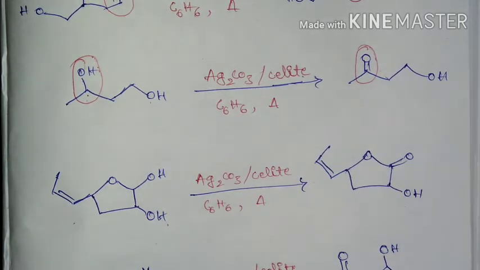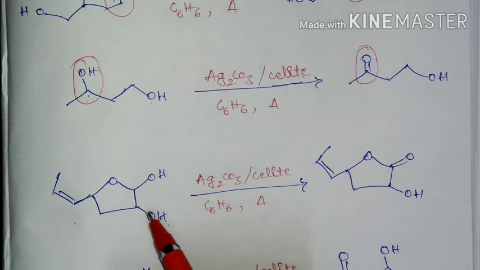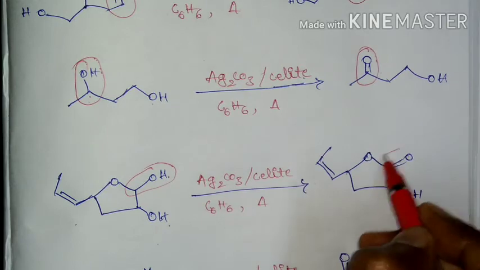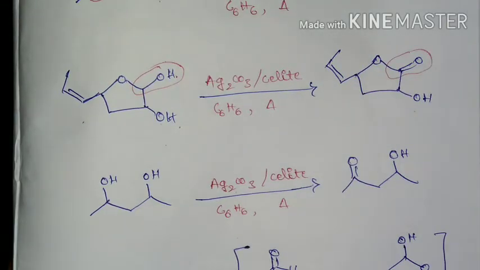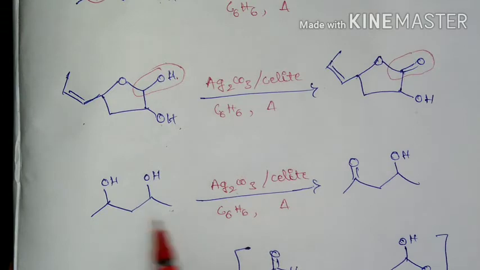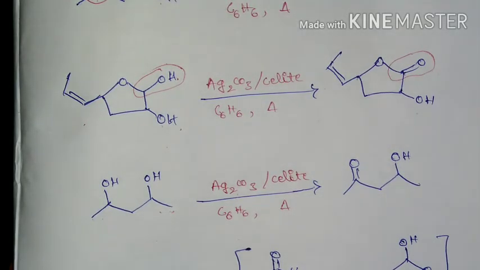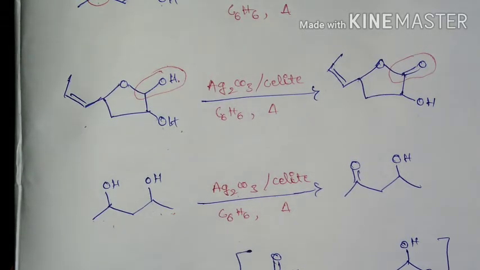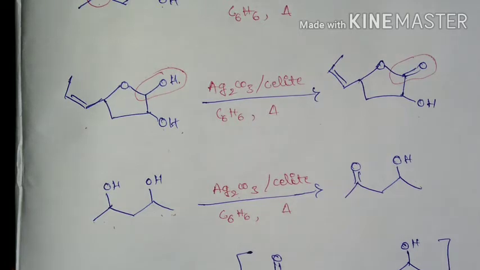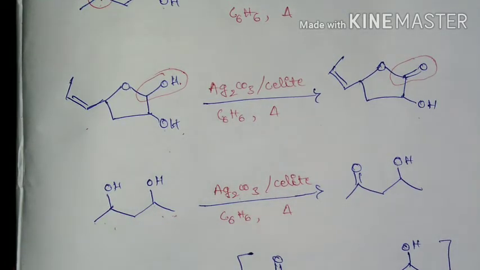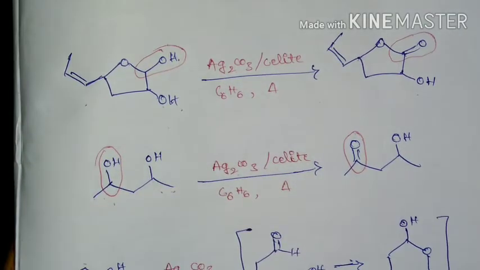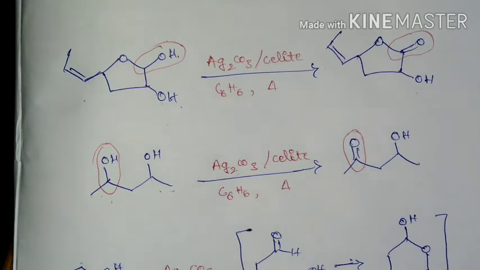And here in this example you can see this is a hemiacetal group and this is a secondary alcohol, so this is more reactive, and it will be oxidized. And here you take one more example. Here you have two secondary alcohols. If this compound, this 1,2,3-diol, is treated with silver carbonate over silicate, then only one of the alcohols will be oxidized. Here you can see this secondary alcohol has been oxidized and the other secondary alcohol is not affected.